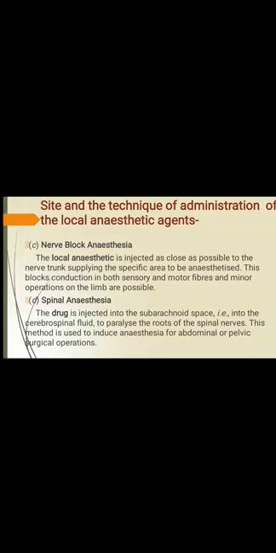Fourth one, spinal anesthesia. In this, the drug is directly injected into the subarachnoid space, that is the cerebrospinal fluid, to paralyze the roots of the spinal nerves. Remember, the drug is directly injected into the cerebrospinal fluid to paralyze the roots of the spinal nerve. This method is used to induce anesthesia for abdominal or pelvic surgical operations.